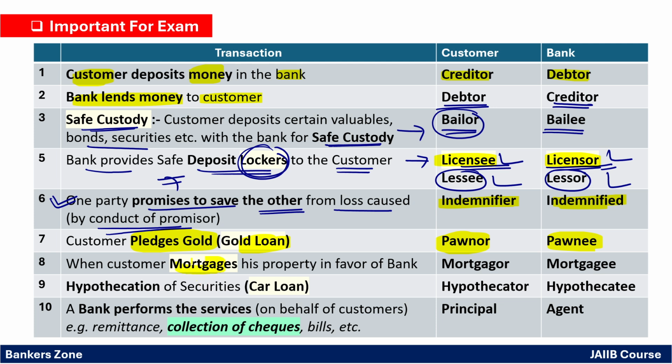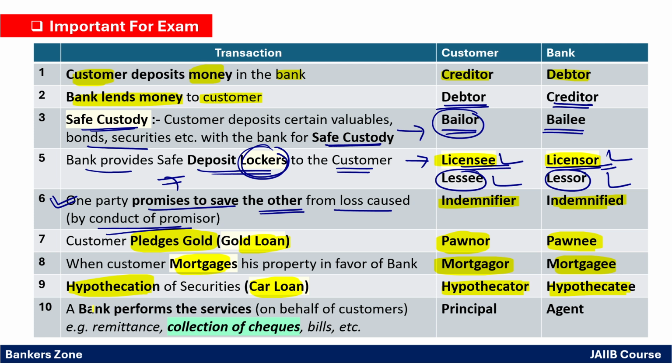In case of a mortgage loan, the customer writes his property in favor of the bank. In that case, the customer becomes the mortgagor. The owner of the land is the customer, so the mortgagor, and the bank becomes the mortgagee. Now in case of hypothecation, when we sanction a car loan, we have hypothecation. Who is the owner? The owner is the customer. So the owner becomes the hypothecator, you can easily correlate the pronunciation. And the bank becomes the hypothecatee.